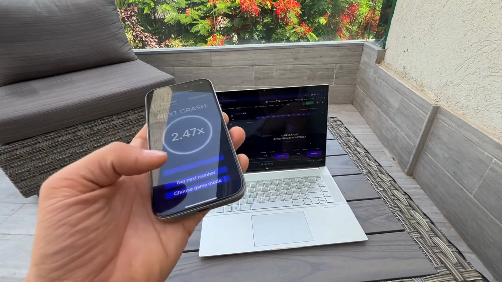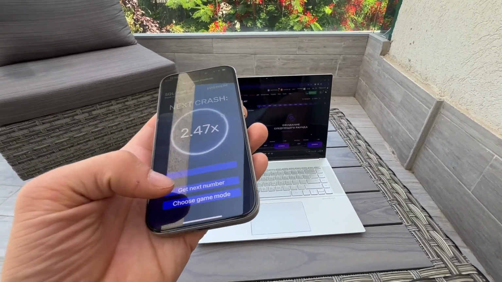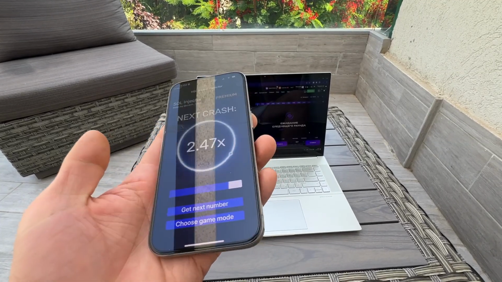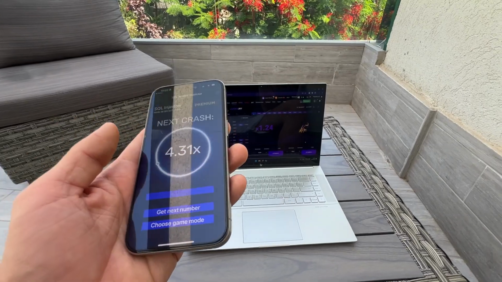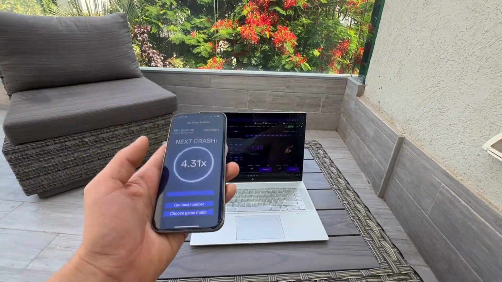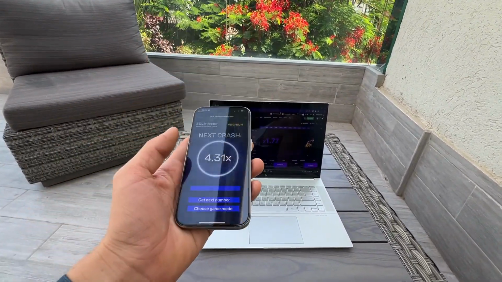So guys, this is very simple for usage. We do all the hard job for you. Just press one simple button, get next number. You press this button, it's loading a little bit, and boom, you have this number, guys, 4.31. This is crazy revolution, guys, in the aviator world.